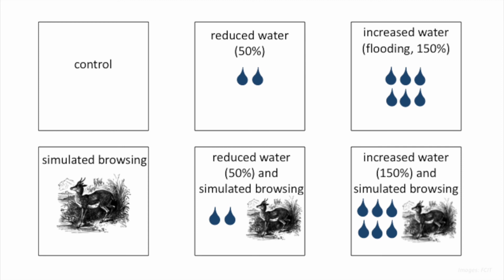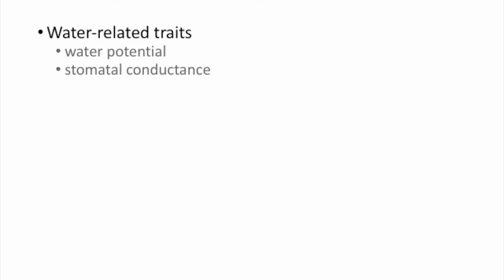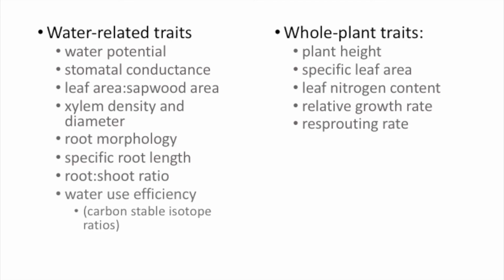Across these treatments, I will be monitoring the water status and water use of all individuals, specifically in terms of shoot water potential and stomatal conductance, providing an indication of relative transpiration and water stress. In addition, I will be monitoring a suite of other functional traits that not only will help quantify plant-water relations, but will provide information about how plants might change the way in which they acquire and allocate towards resources apart from water, such as light and soil nutrients.